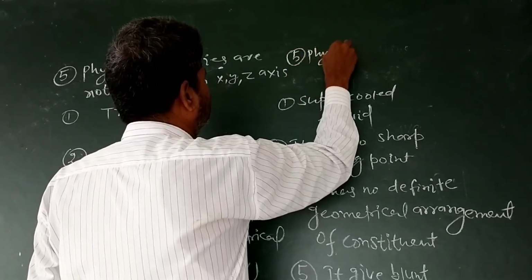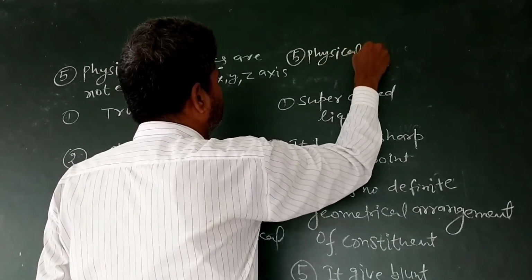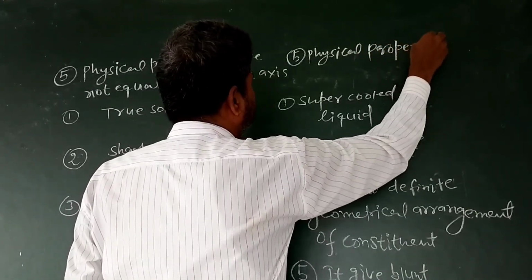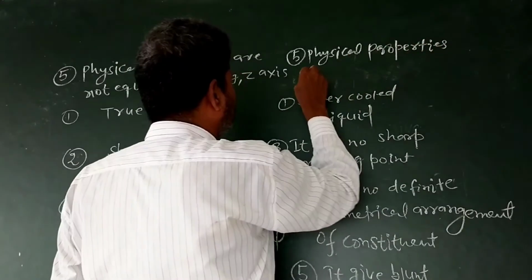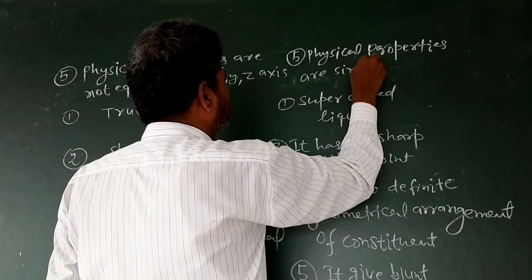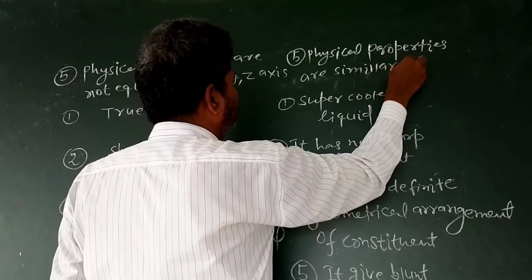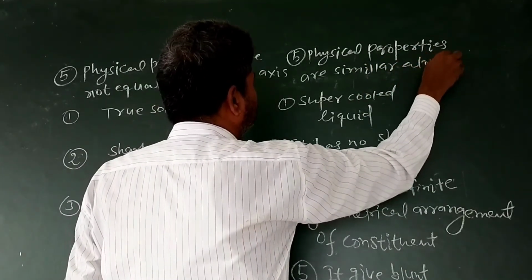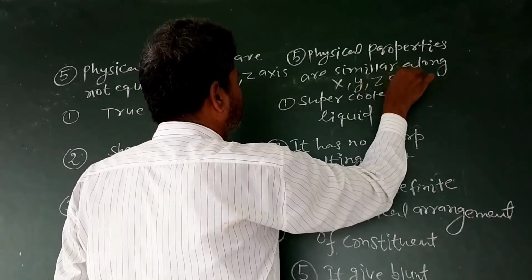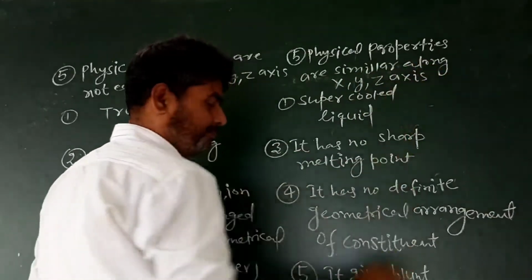In crystalline solid they are not equal. In non-crystalline solid, physical properties are similar along x, y, z axis.